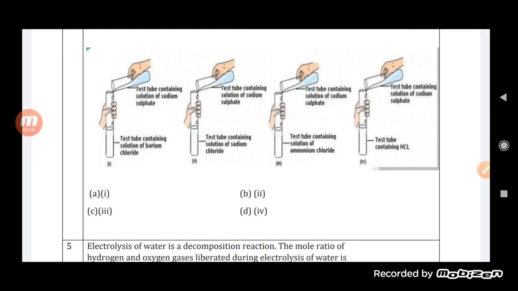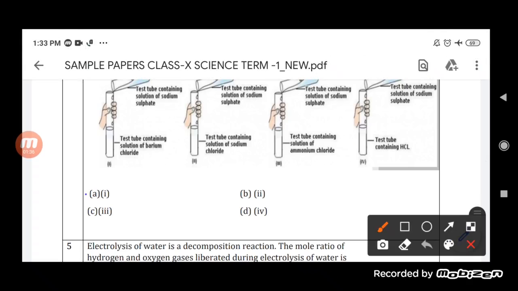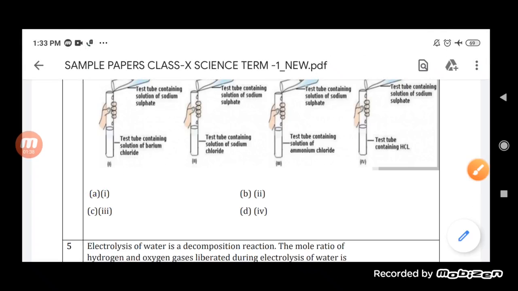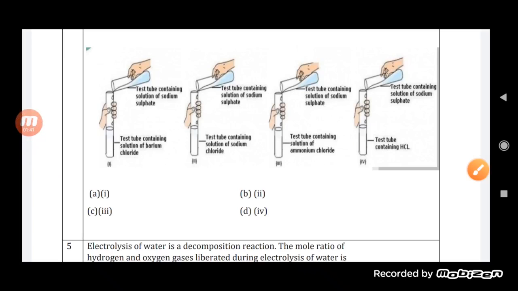See here, out of all of this, the precipitation will be formed when sodium sulfate reacts with barium chloride. Okay, so Na2SO4 will react with barium chloride to form barium sulfate plus sodium chloride. So we have seen that this is the first one where there is a formation of a white precipitate. Okay, Na2SO4 plus BaCl2 gives BaSO4 plus NaCl here.